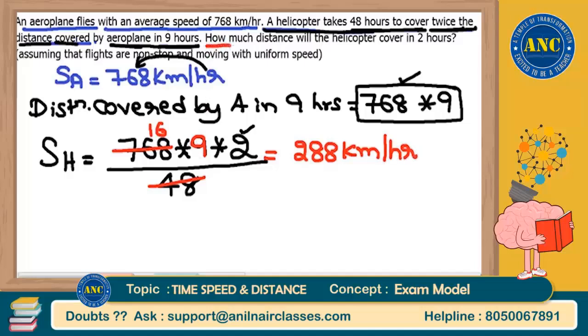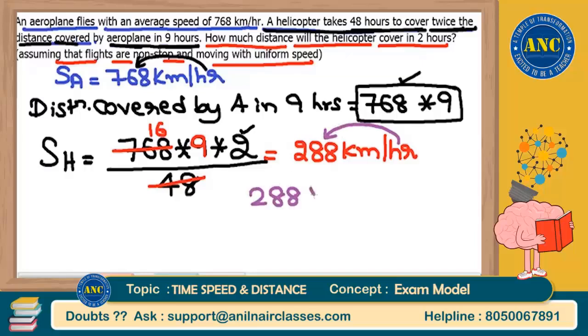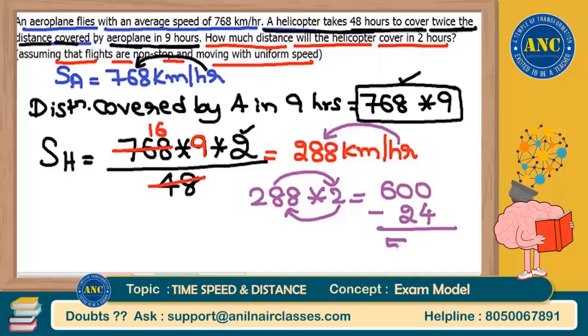What is the question? How much distance will the helicopter cover in 2 hours, assuming that the flights are non-stop and moving with uniform speed? Very, very easy. In 1 hour it will cover 288. In 2 hours it will cover 288 into 2. 300 into 2 is 600. 2 into 12, subtract that 12 extra. 2 into 12 is 24. So the answer is 576 kilometers.